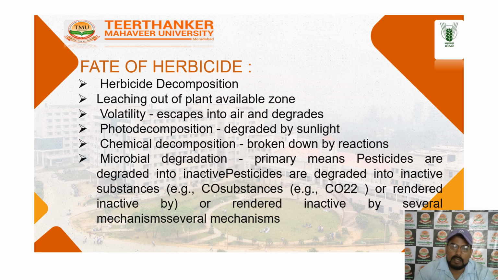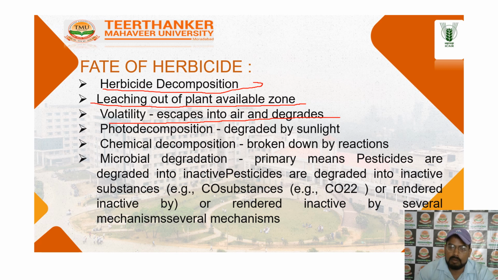Last one is the fate of herbicides. Fate means the herbicide decomposition rate is either very slow or fast. Next is leaching out of the plant zone or availability in the soil. Then herbicides may volatilize, escape into the air, and degrade. Photodecomposition is degradation by sunlight.